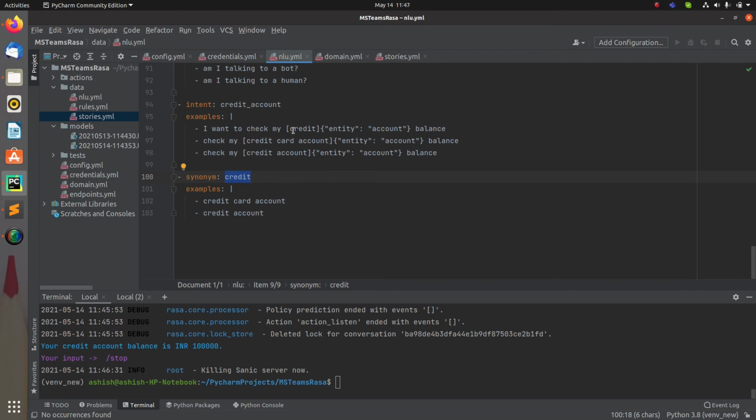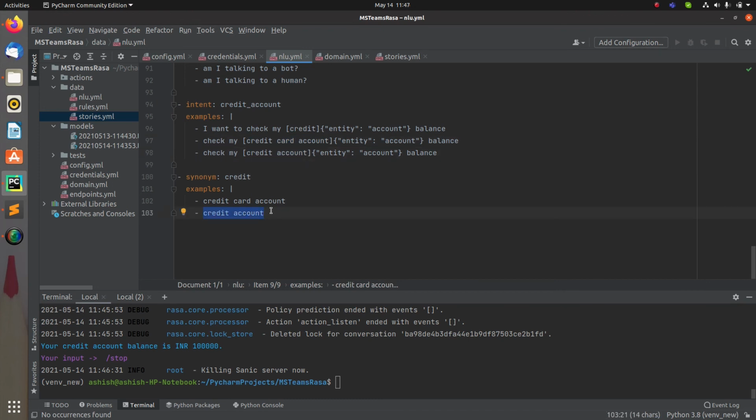Like over here I have credit card account and credit account. So for all these values I want to assign a single value, so that whenever the entity is extracted, you will not get a different name, you will get a common name. Right now I'm giving it as credit, so credit will be the common name for all the different values of the entity, right? So this is credit card account, and similarly this is credit account.